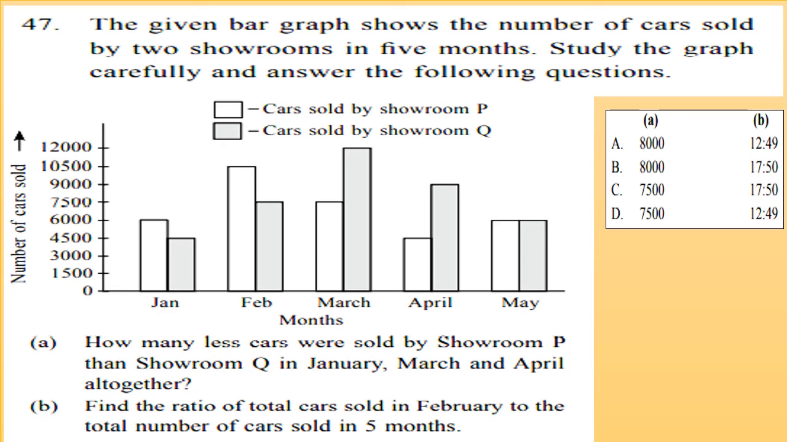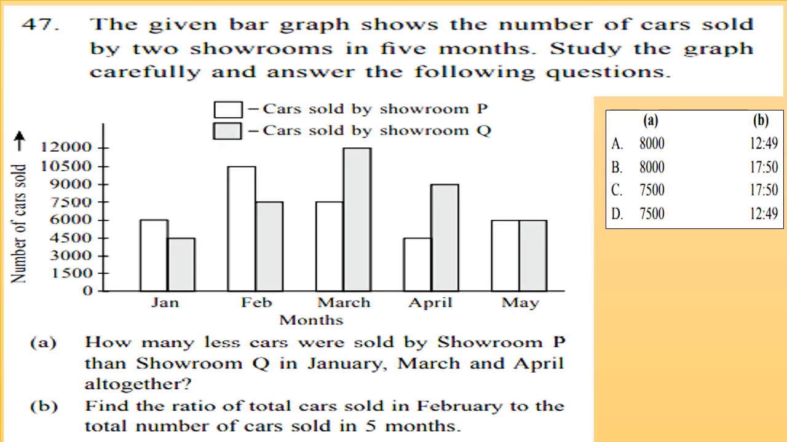Now question 1. How many fewer cars were sold by showroom P than showroom Q in January, March, April altogether? So calculate the total number of cars sold by showroom P in January, March, April. Similarly, calculate for showroom Q the cars sold in January, March, April, and subtract the totals.